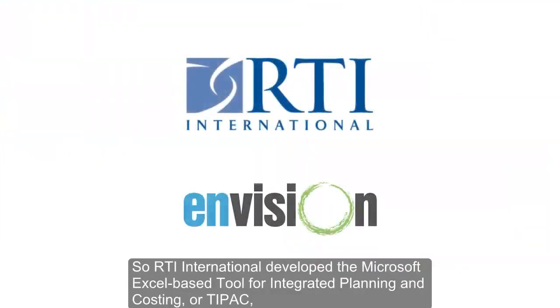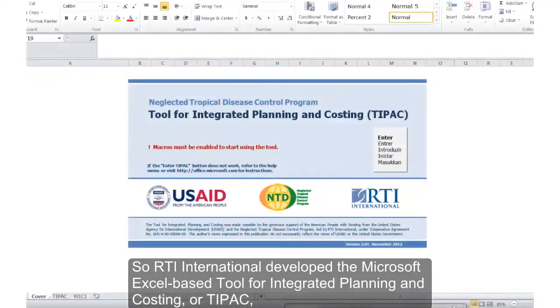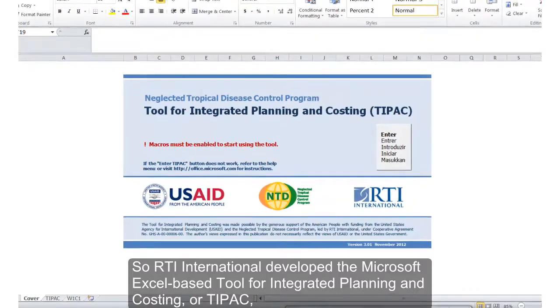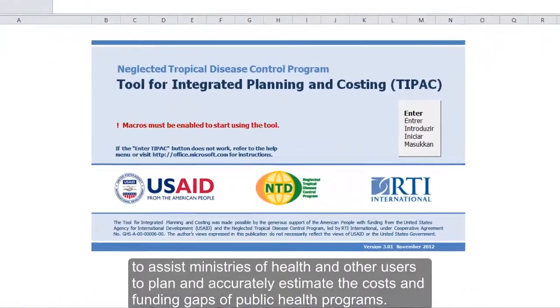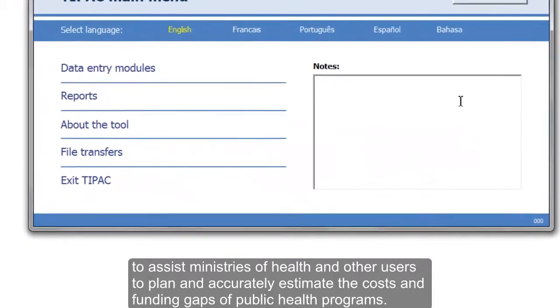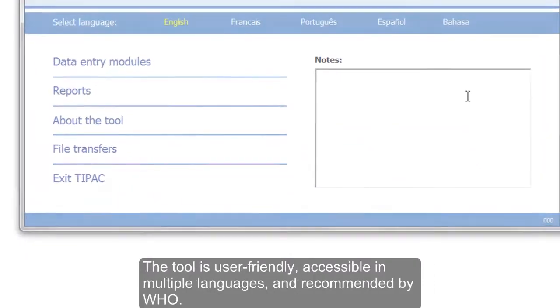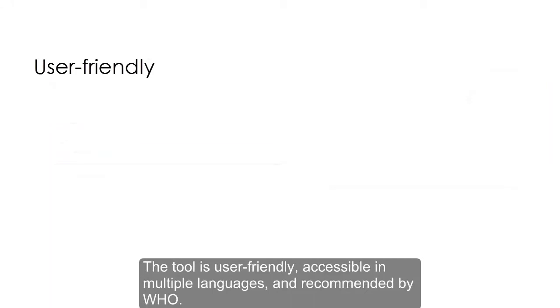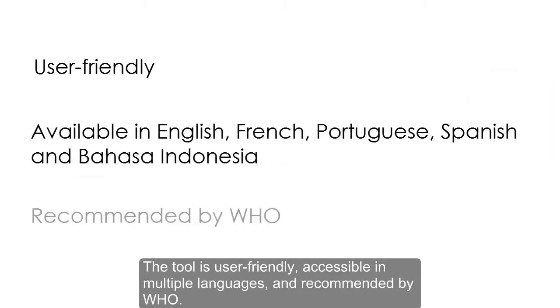So RTI International developed the Microsoft Excel-based Tool for Integrated Planning and Costing, or TIPAC, to assist ministries of health and other users to plan and accurately estimate the costs and funding gaps of public health programs. The tool is user-friendly, accessible in multiple languages, and recommended by WHO.